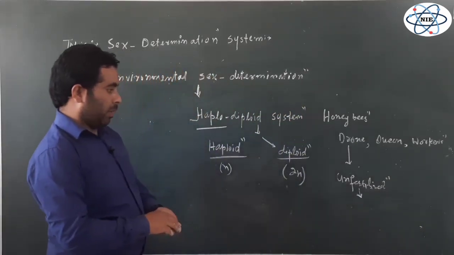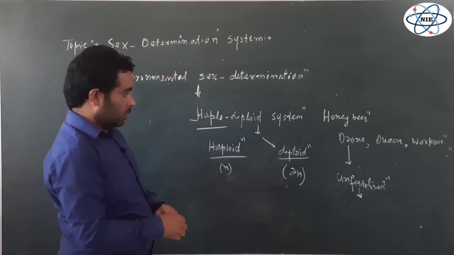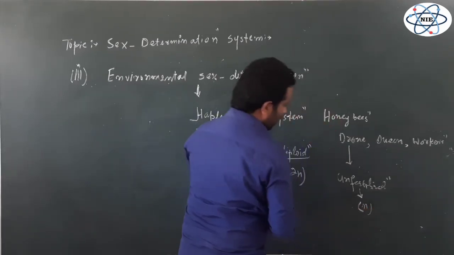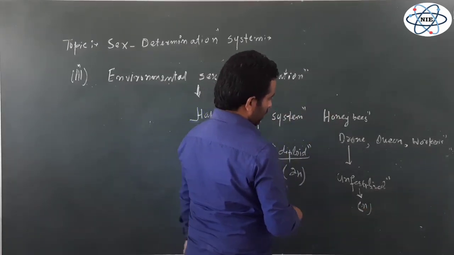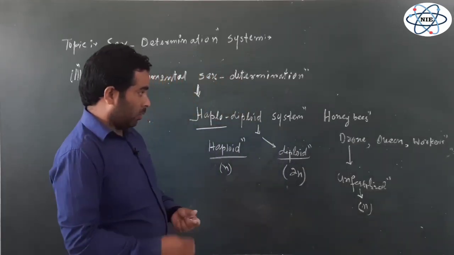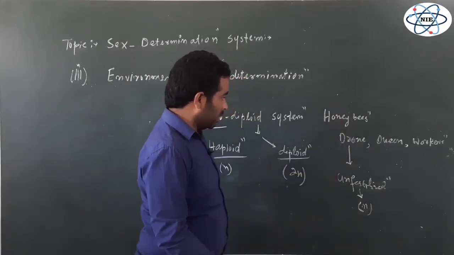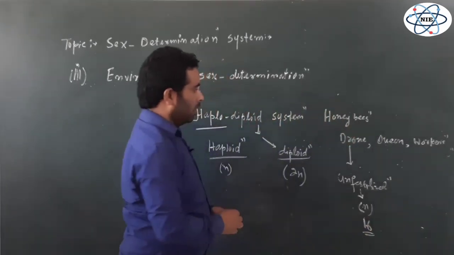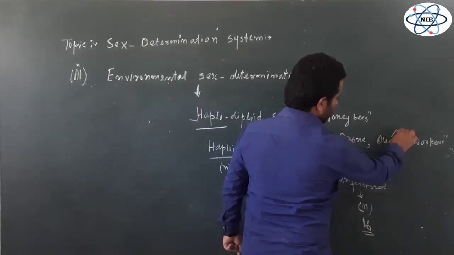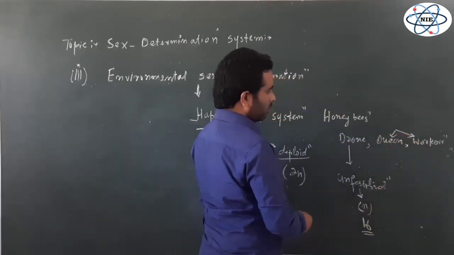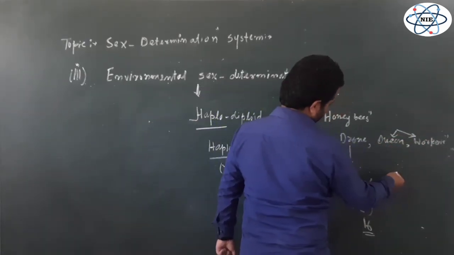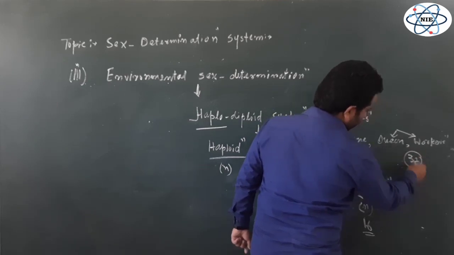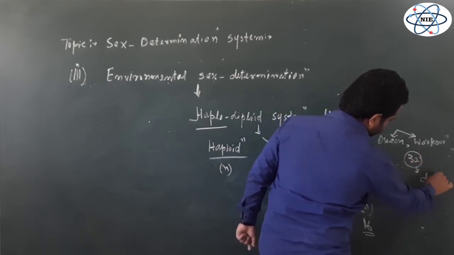Parthenogenetically, by means of parthenogenesis. So obviously this individual drone is always haploid, having the N condition. If I give the number of chromosomes in the honeybees, this drone has only 16 chromosomes in its cells, while the queen and worker, these two castes, each have 32 chromosomes in their cells. That means these two individuals are diploid.